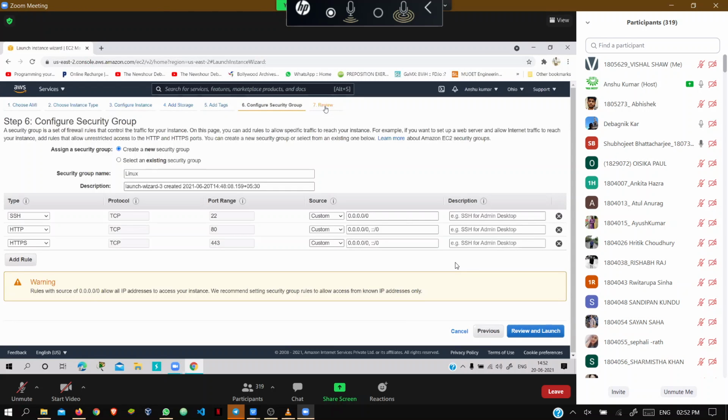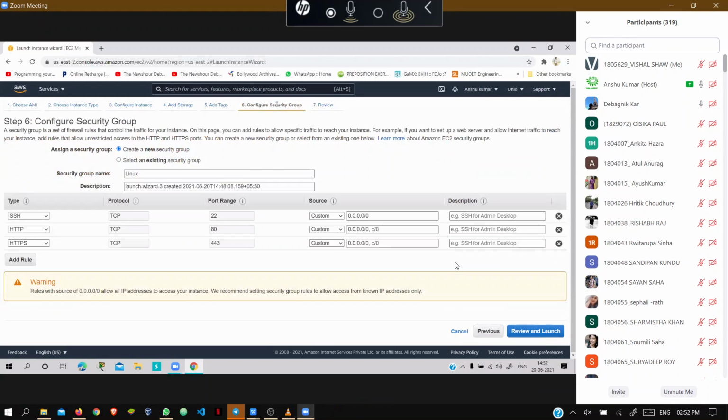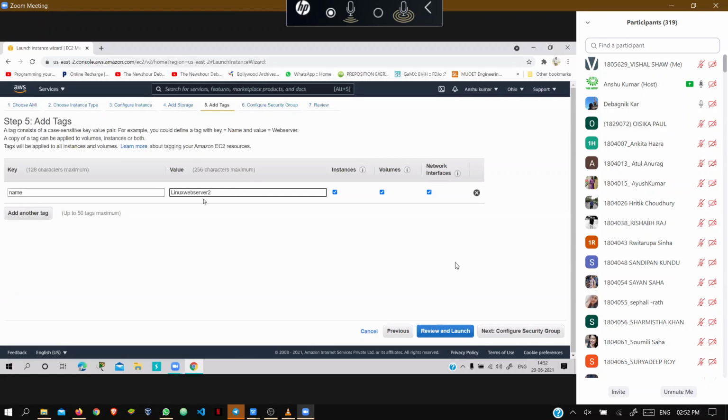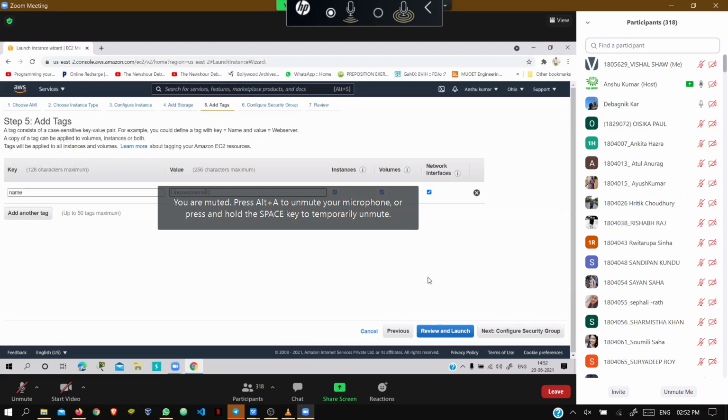सर टैग्स वाला और एक बार दिखाइए ना. कौन सा tag? Add tags. You can write the name of your Linux server. You can give any name. It's not that what I am writing you have to write the same. You can give anything.